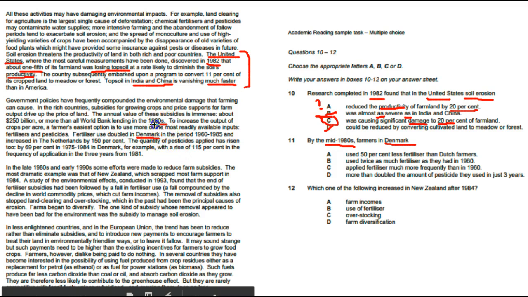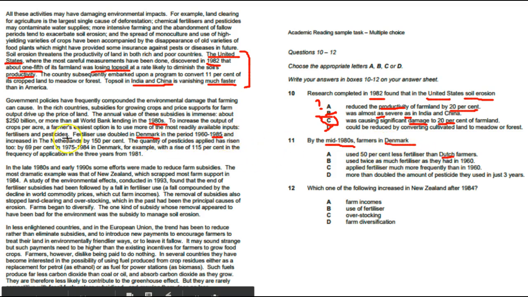I do have the year 1980s, but it's not the same as the mid-80s. So I'm going to look for more. Denmark in the period 1960s to 1985. 1985 is similar to mid-80s, and that's the one I'm looking for. Farmers in Denmark used 50% less fertilizer than Dutch. So we have a comparison between the Dutch and the Danish.